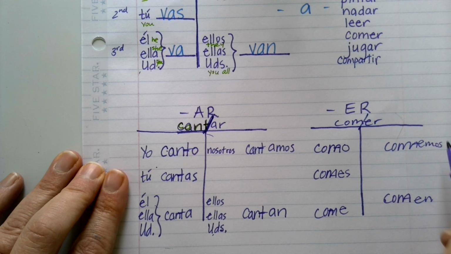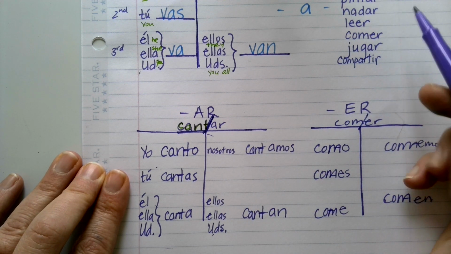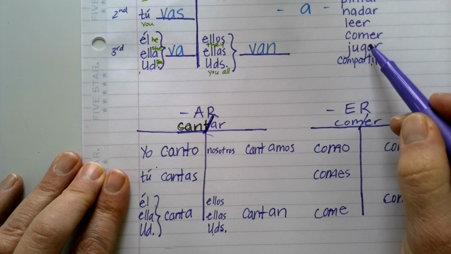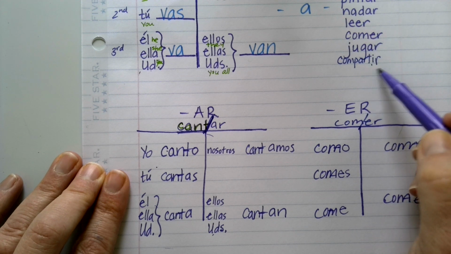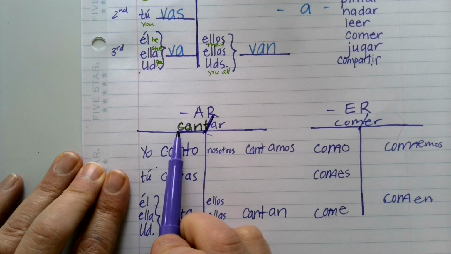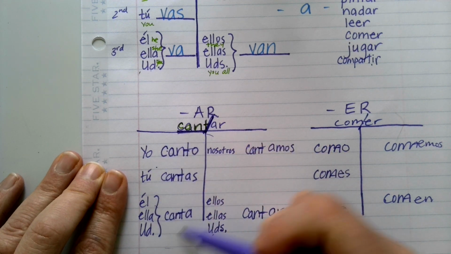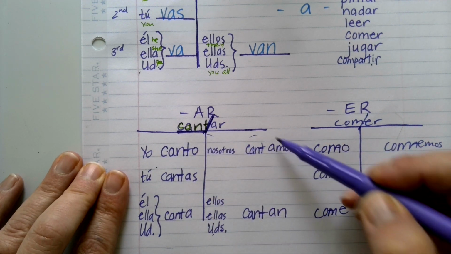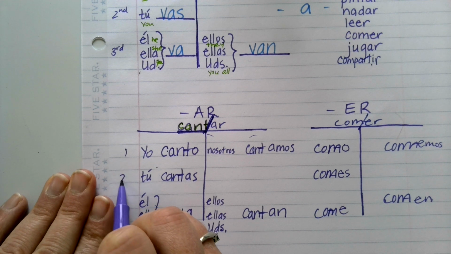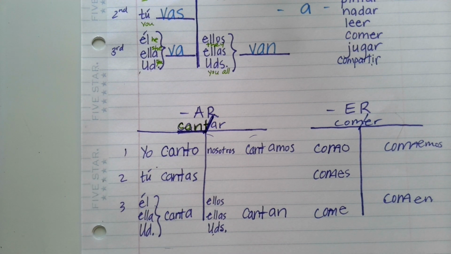So you have just learned how to change all these infinitives based on what their ending is, whether it's ER or AR. We're not going to do the IR verbs yet, but it's very similar. So there's this pattern. You find the stem, you change it based on who's doing the action. Remember, this is singular over here, this is plural over here, this is first, second, and third person. And then you can change it based on who is doing the action.